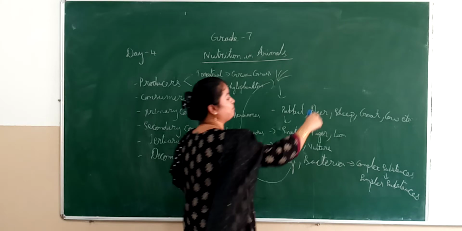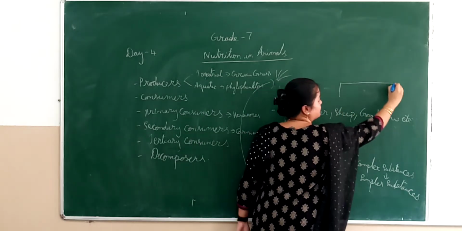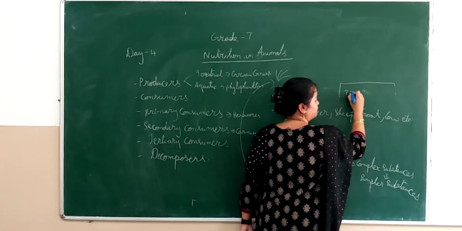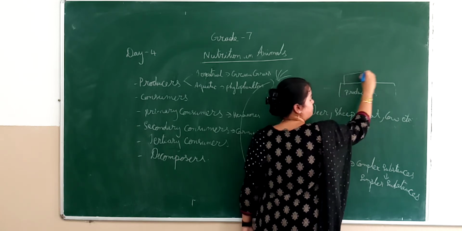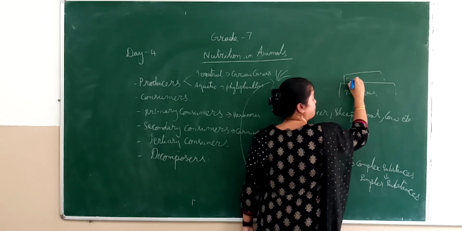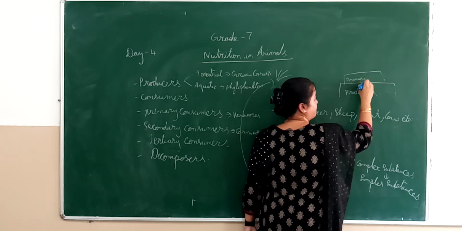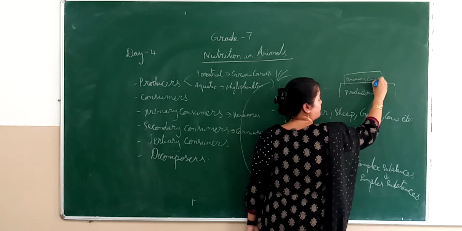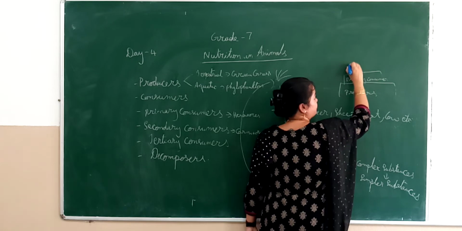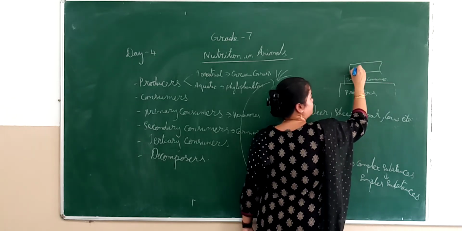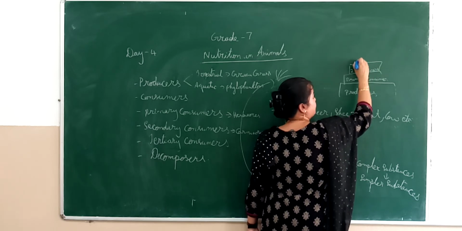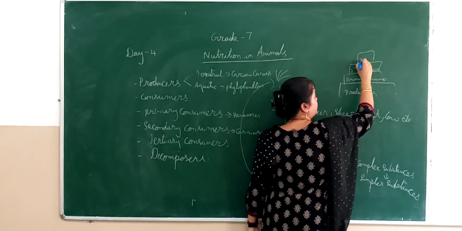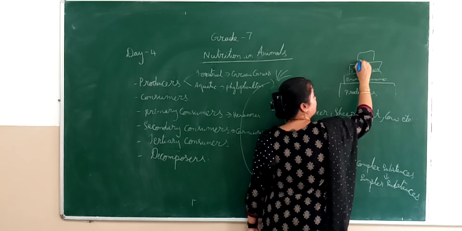You can also make pyramid, food pyramid. That is your producers, primary consumers, secondary consumers, tertiary consumers.